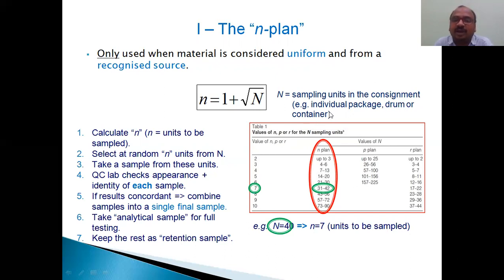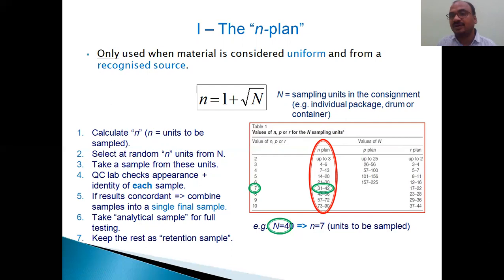See here, I have given a table, and here are the values of capital N. And n plan, p plan, r plan, all 3 plans are here. And here I gave the small n. Either you can use this formula or you can use this table, whatever it may be. Both are the same. You can use this formula or select directly from the table. See here, big N value is 31 to 42 consignment.